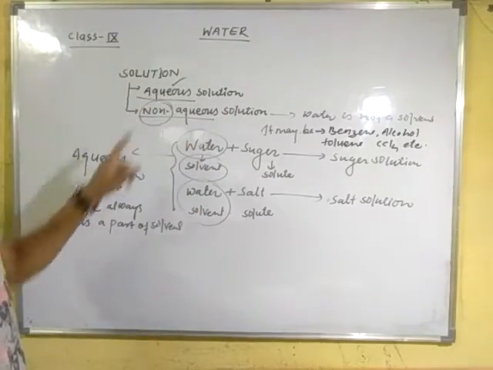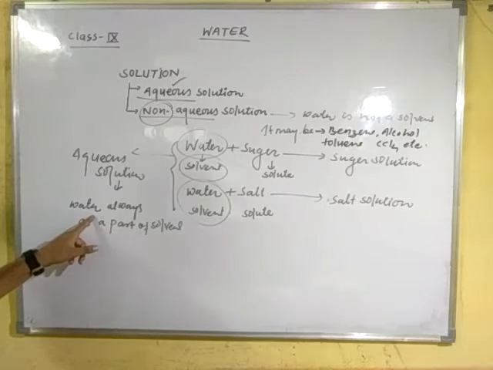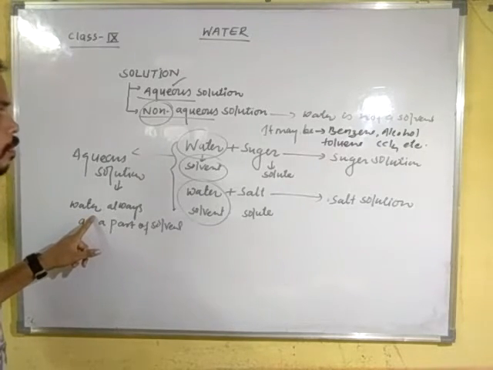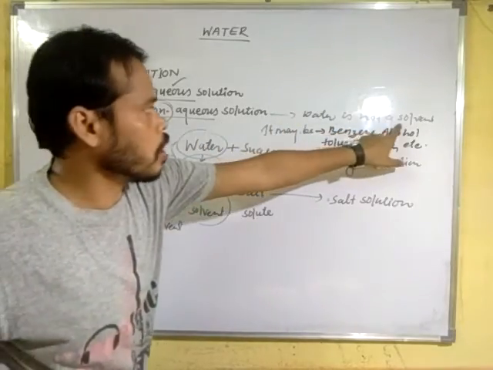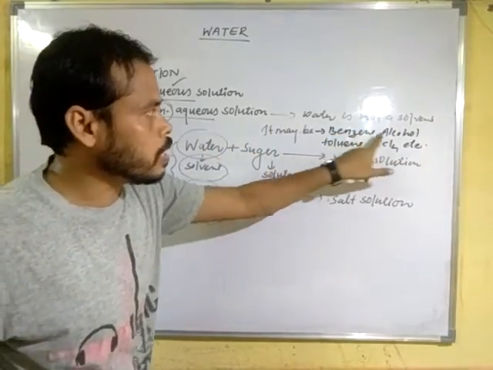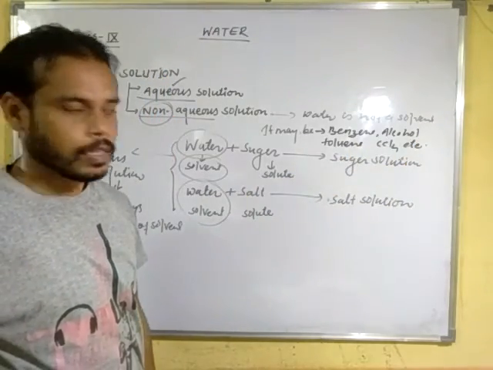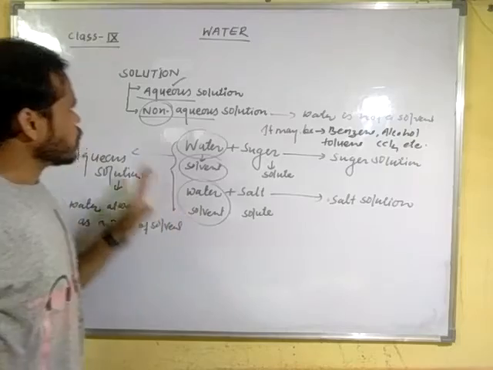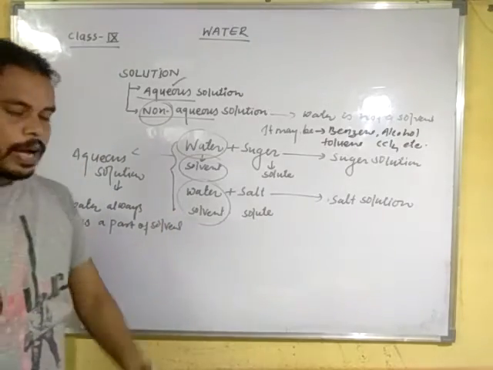In aqueous solution, water must be the solvent part, while in non-aqueous solution, water is not a solvent. It may be benzene, alcohol, toluene, carbon tetrachloride, etc. Clear? This is the definition of solution and its parts.